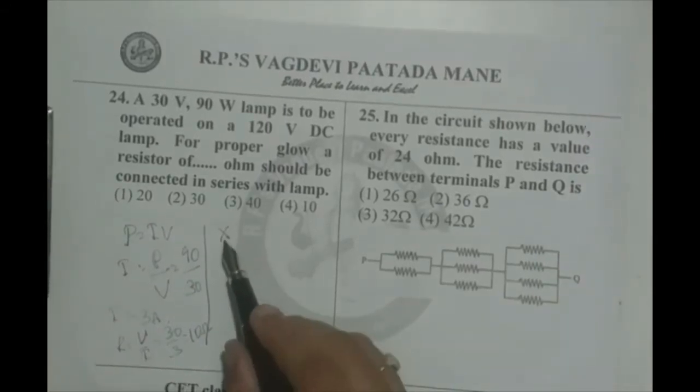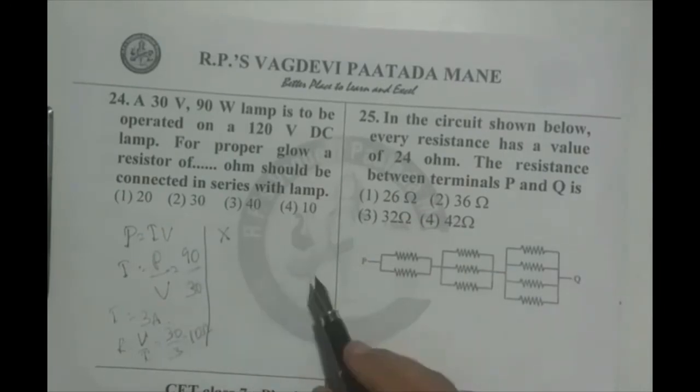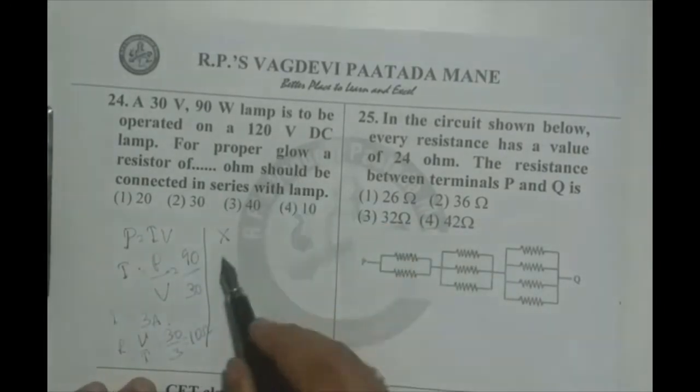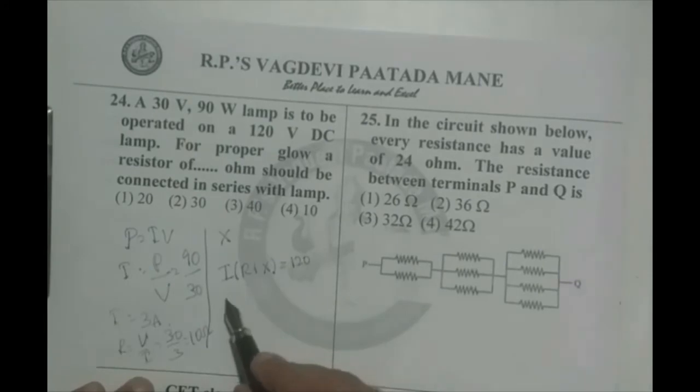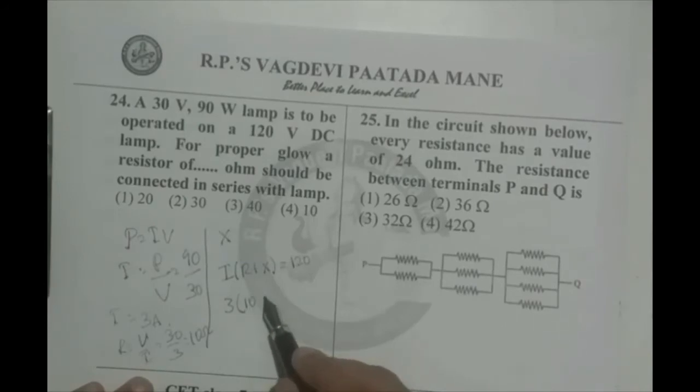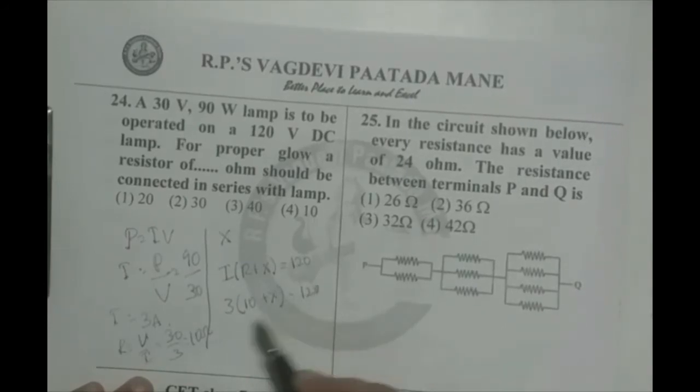If we connect some other resistance X in series to have the same 3 ampere, we can make the bulb glow. Therefore, I want to write like this: I into (R plus X) will be 120 now. I is given to be 3 amperes. R is calculated as 10, so 10 plus X is equal to 120 divided by 3, which is 40. So 10 plus X equals 40, or X equals 30 ohms. That means 30 ohms is to be connected in series with the lamp to run it at 120 volts. So option number 2 is correct.